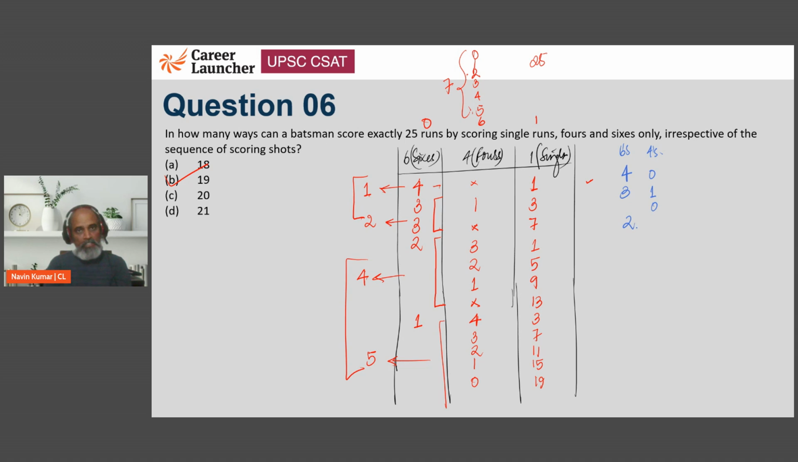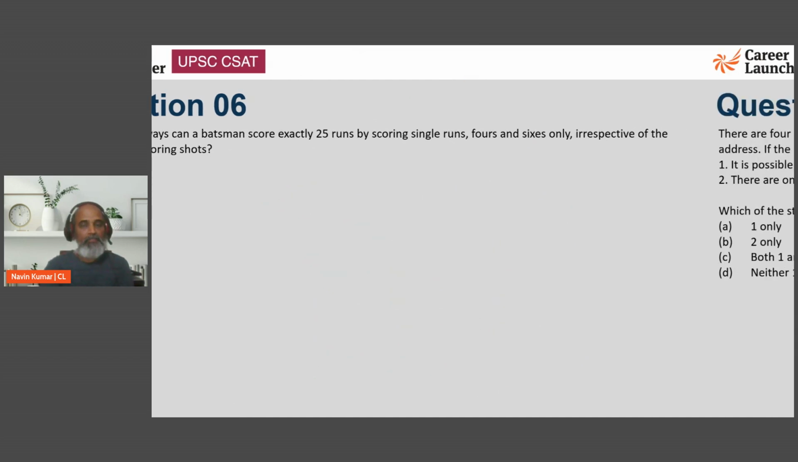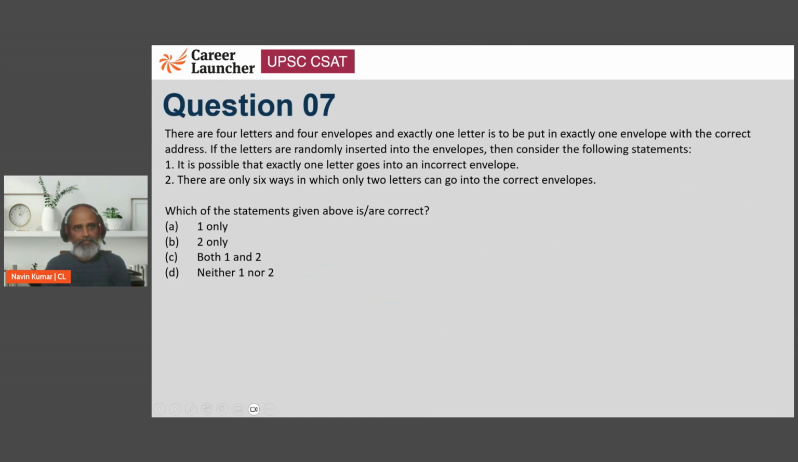If I take 2 6s, that's 12 runs. 13 runs में या तो 3 4s होंगे या 2 होंगे या 1 होगा या 0 होगा. So this is how we had to count this, right? Not an easy one, but that's how it is.